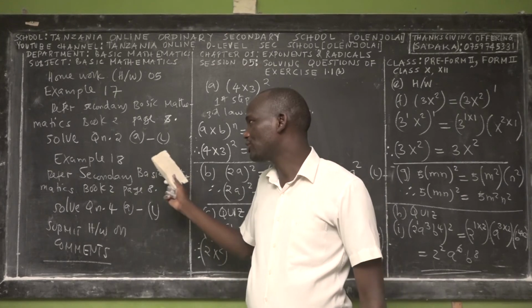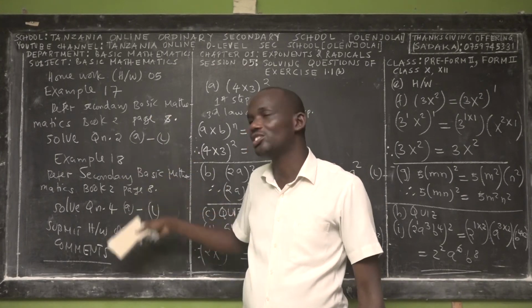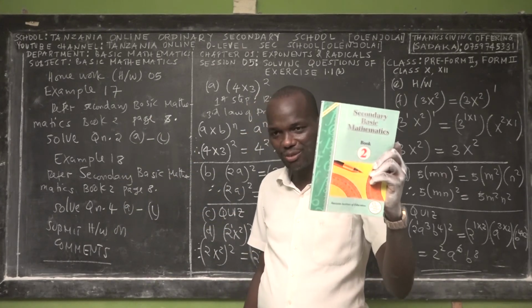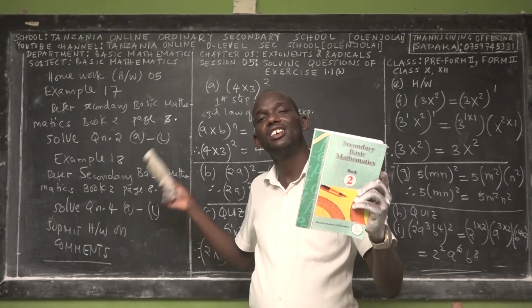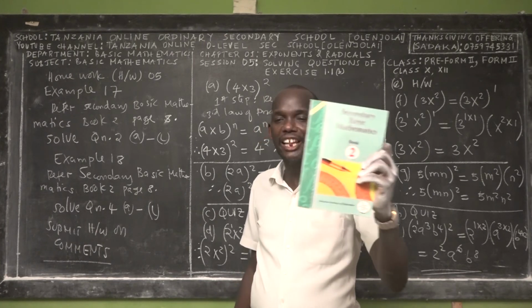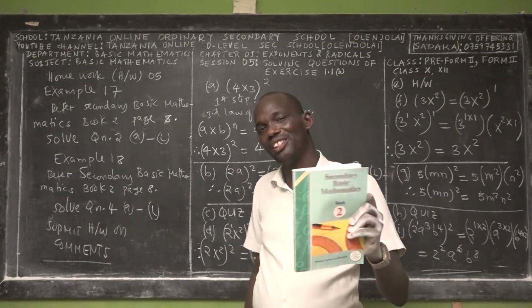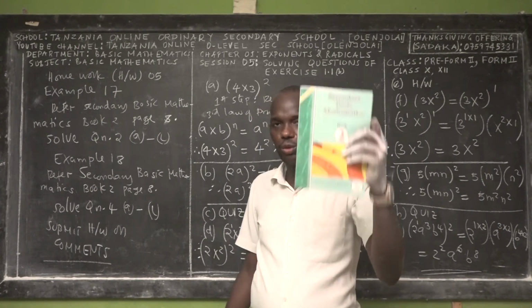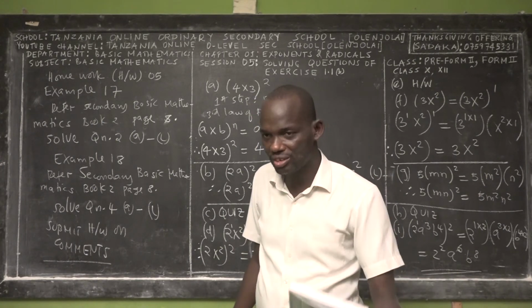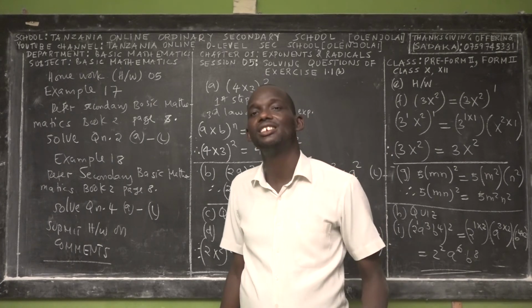I know that many students might think that I'm giving these questions in order for them to buy this book. For me, no. You can get this book from the Tanzania online library, or you can get it in any local shop. So it's your decision whether you come to our online library where we are equipping our students and we are not doing actual business, we are providing service for humanity.